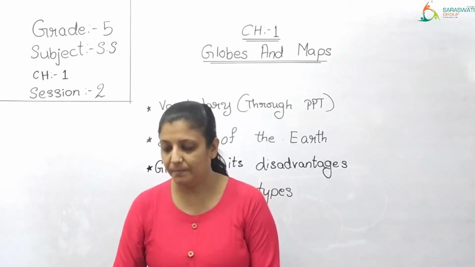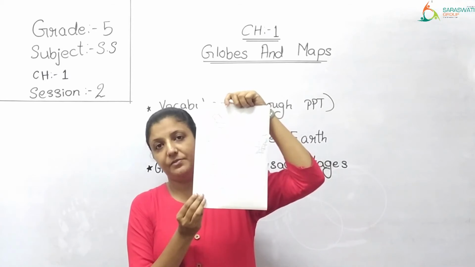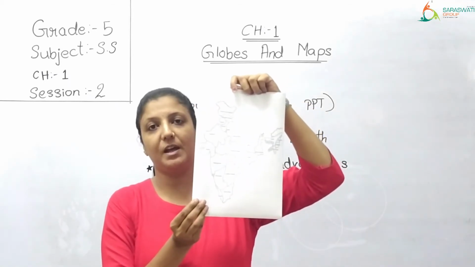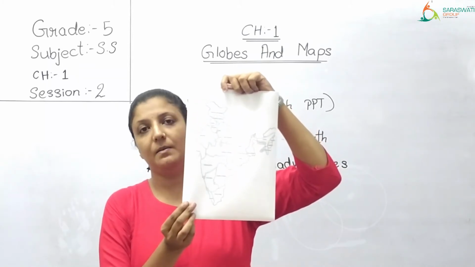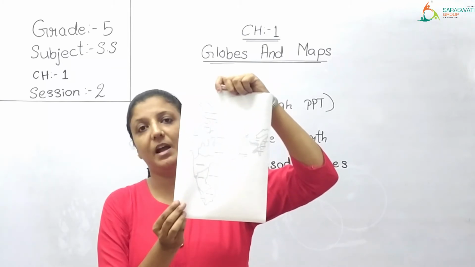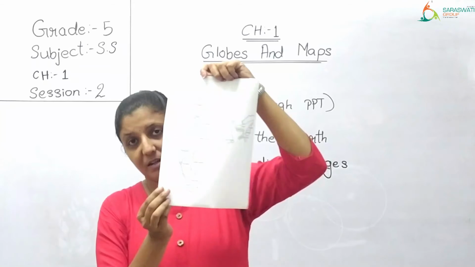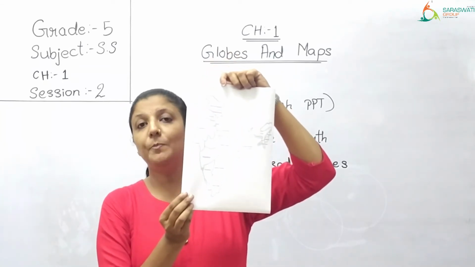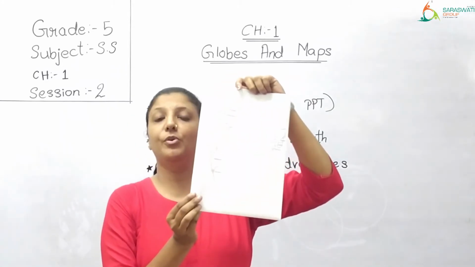See, for example, this is a map. It is on a flat surface. Correct? ये एक flat surface पेपर के ऊपर मैंने ड्रॉ किया है. I have shown only a part of the world, that is India. पूरे वर्ल्ड में से एक पार्ट, that is India, एक कंट्री का ही मैंने मैप लिया है. तो ग्लोब में आप क्या इस तरह से किसी एक पार्ट को ले सकते हो? No, globe will represent the whole world, but a map can be of a whole world.